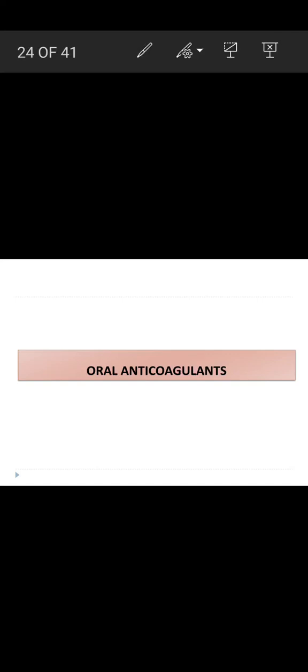Good morning to all. Today we are going to discuss some oral anticoagulant agents that we are using in certain thrombotic disorders. Here we can see the first agent, that is warfarin. Warfarin is an oral anticoagulant agent which has only in vivo action, whereas heparin, which has both in vitro and in vivo action, is used mainly as a parenteral anticoagulant.